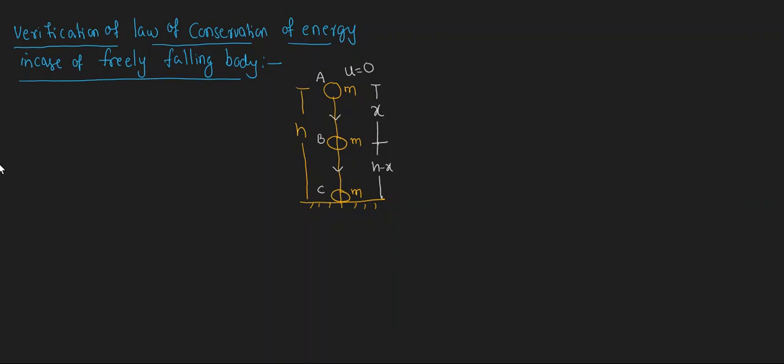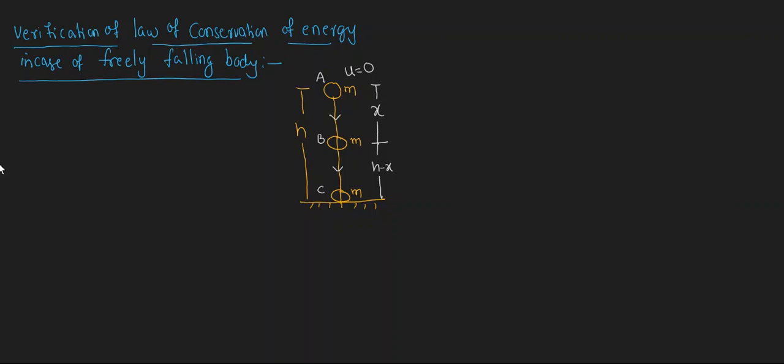At point A, the height of the object is h. At point C, the height is 0, because height we measure from the surface of the earth. That's why the height becomes 0 at point C, right?